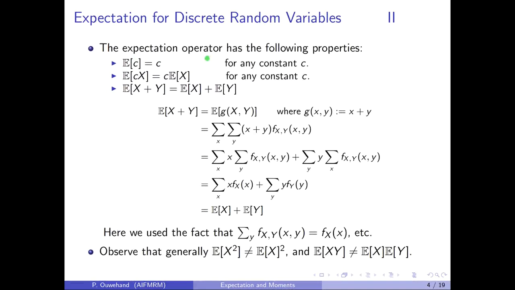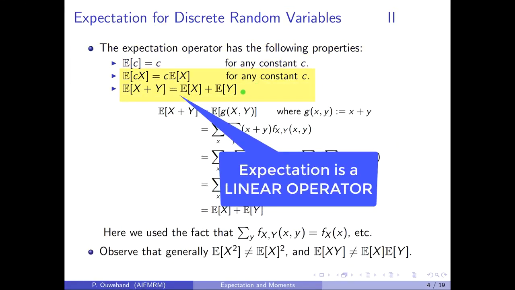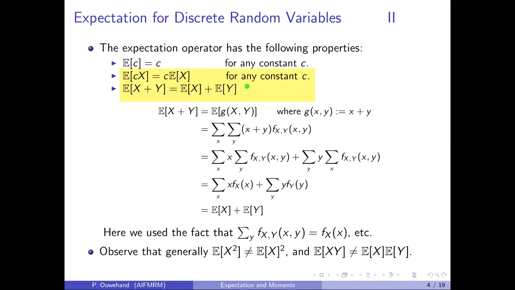The expectation operator has the following properties. Firstly, it's easy to see that the expectation of a constant random variable is just that constant. Secondly, the expectation of c times a random variable is just c times the expectation of that random variable. Thirdly, the expectation of the sum of two random variables is the sum of their expectations. Notice that the second and the third property here show that expectation is a linear operator. In other words, you can take out a constant or a scalar and you can split up a sum.